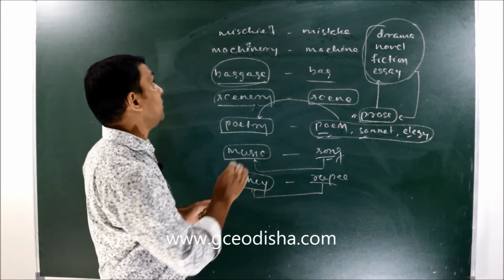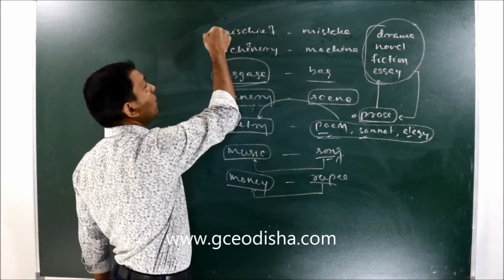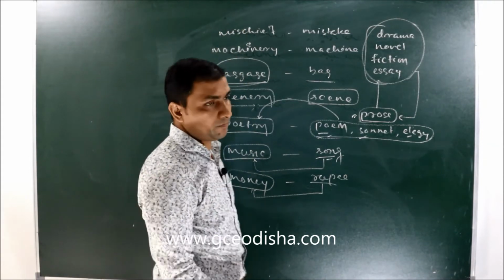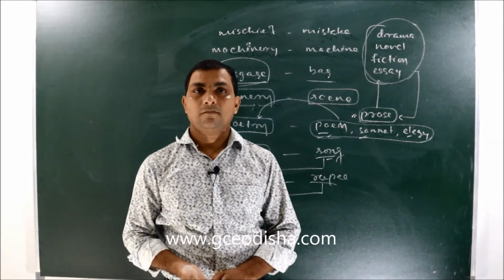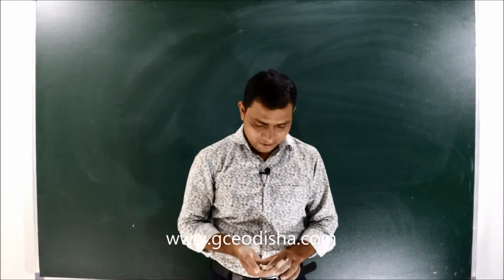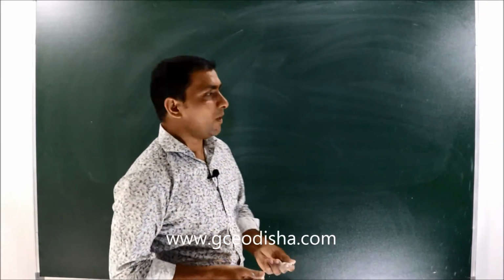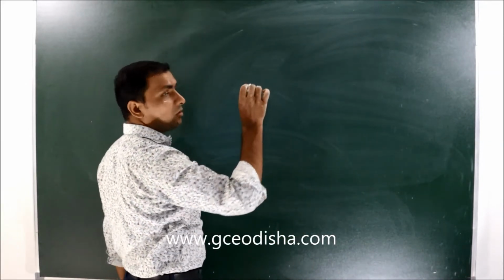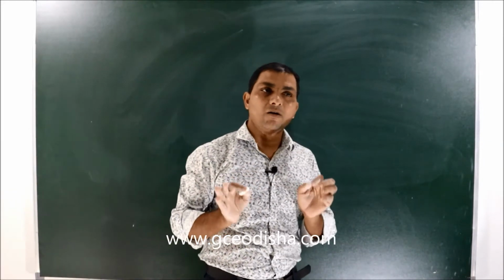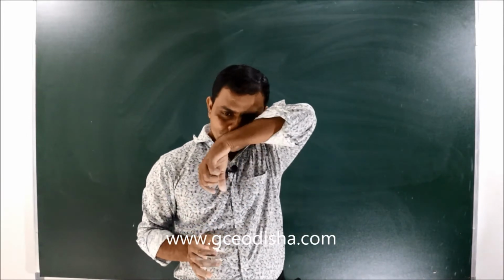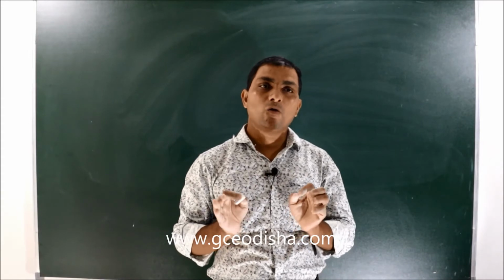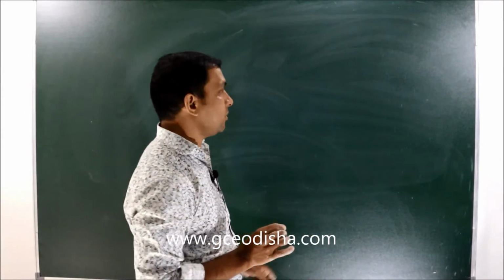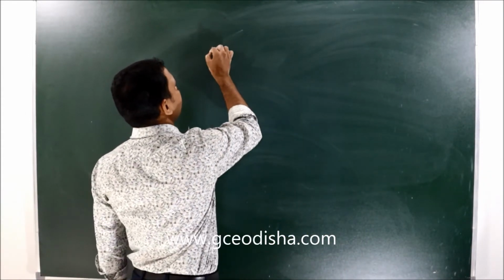The first part, nouns that are always singular. So in the first part we discussed nouns that are always singular. Second, nouns that are always plural.